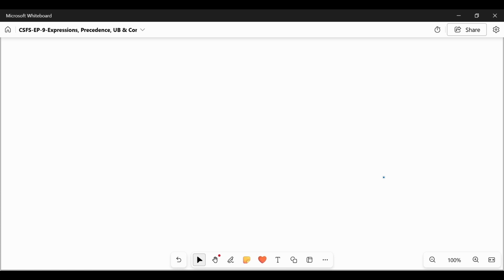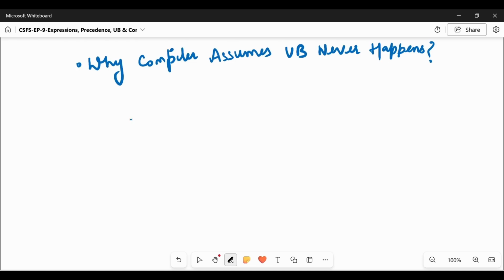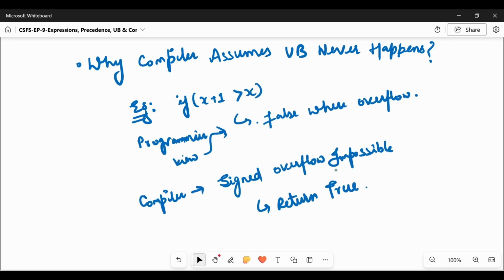Because the compiler does not give any kind of exception, warning or runtime error in the case of undefined behavior. So we can say that the compiler is assuming that undefined behavior is actually not happening. Let us take an example. We have a condition: if x plus 1 is greater than x, do something. The programmer expects this condition to become false in the case of overflow, whereas the compiler says that signed overflow is impossible, so it returns true.